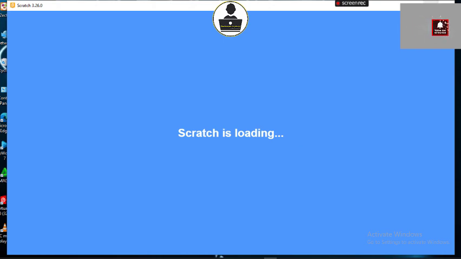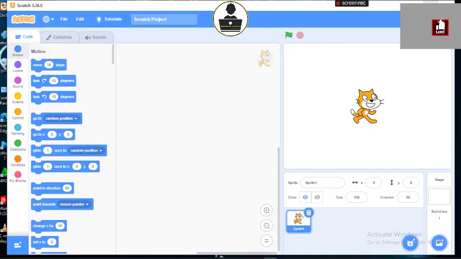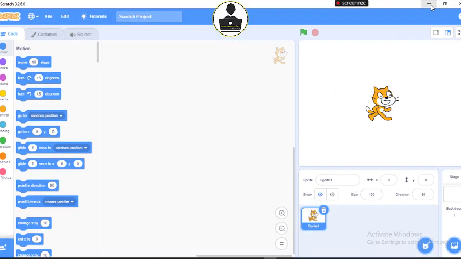So Scratch is basically an application that you use to learn programming. It teaches you the art of text-based programming. It's quite easier because it allows us to just write our codes by dragging blocks and joining them together, and our character will perform some actions for us, which is quite beautiful.